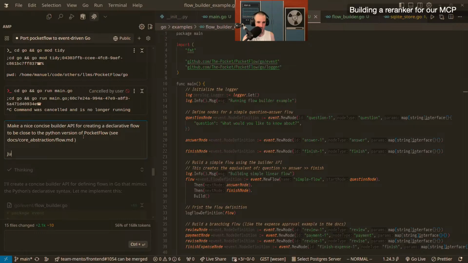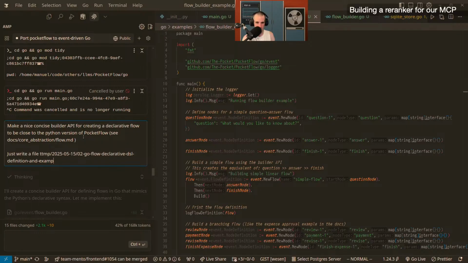So just write a file, go flow declarative DSL examples, that DSL guide with examples, and it's a markdown, right?